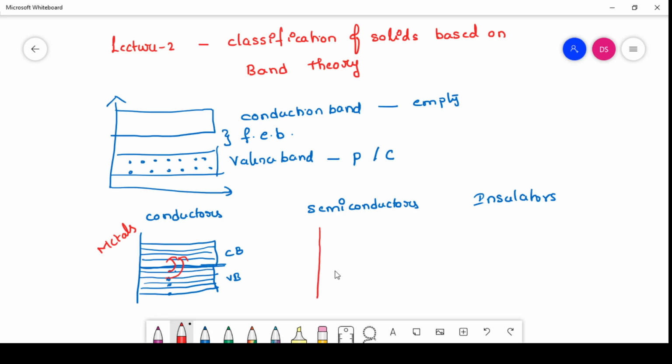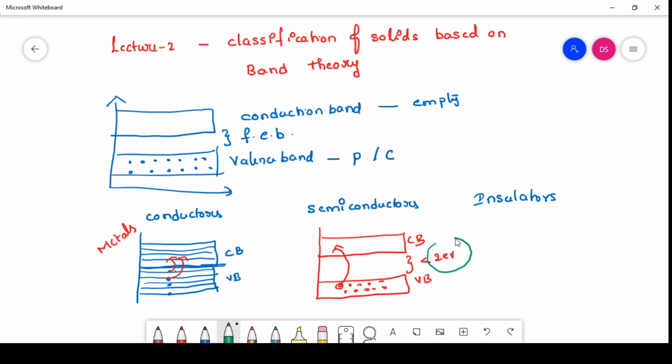Now when you consider the semiconducting materials, the valency band and the conduction band are separated by a small energy band gap which is less than 2 electron volts. So in the valency band, if you can give the energy more than 2 electron volts, then these electrons jump into the conduction band by leaving holes in the valency band. So in the semiconductors, to initiate the conduction process, you have to give the energy more than 2 electron volts.